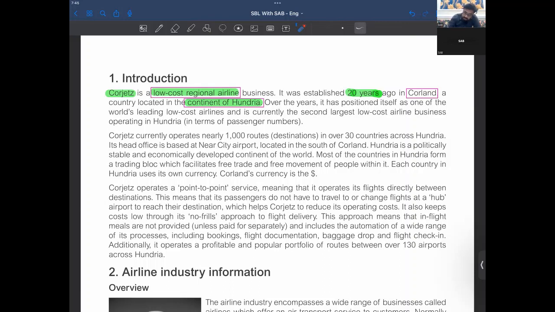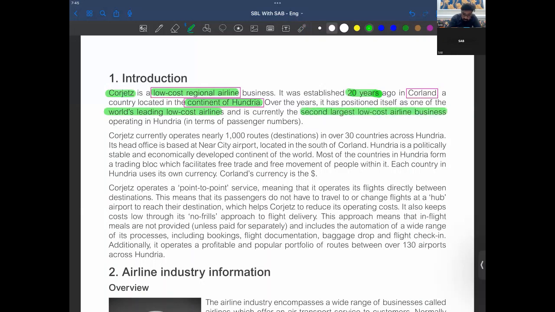So over the years, it has positioned itself as one of the world's leading low-cost airlines, and is currently the second largest low-cost airline. So it's the world's leading low-cost airline, right? Your airline, Corjets, has been the first leading low-cost airline, and is currently the largest low-cost airline business operating in Hungary, right? So it's the second largest low-cost airline business operating in Hungary.